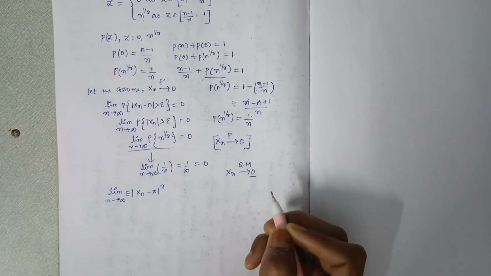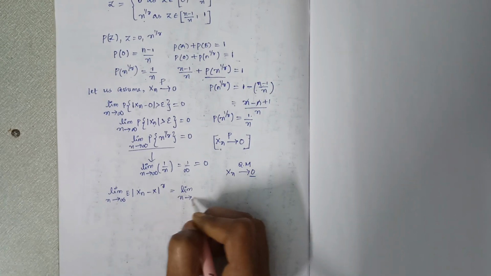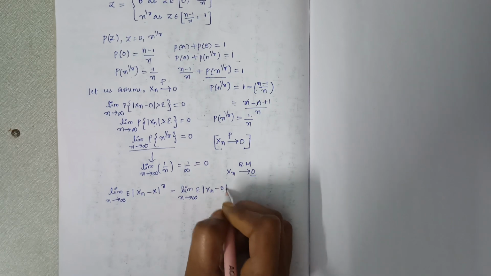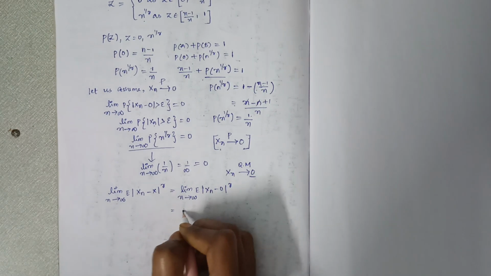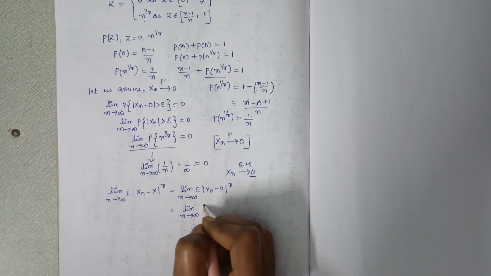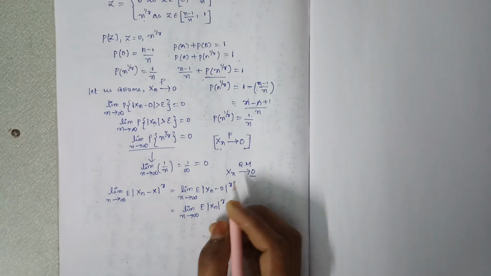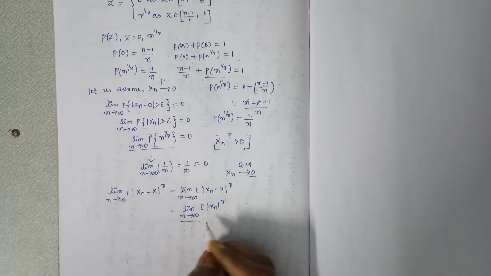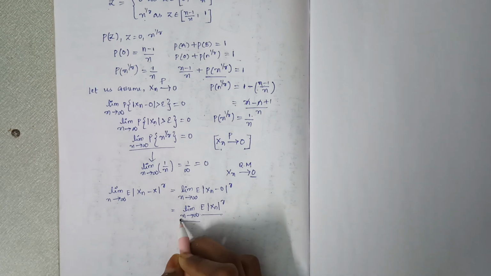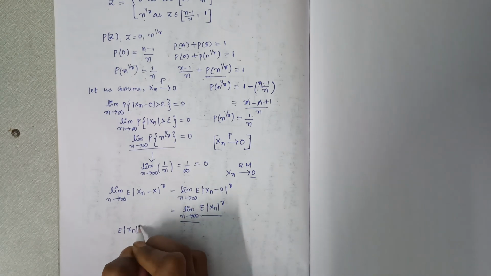So here the x is 0, so we get limit n tends to infinity expectation of mod xn minus 0 to the power of r, which is equal to limit n tends to infinity expectation of mod xn to the power of r. So let us make it simple. First take this value, then apply the limit. So expectation of mod xn to the power of r.